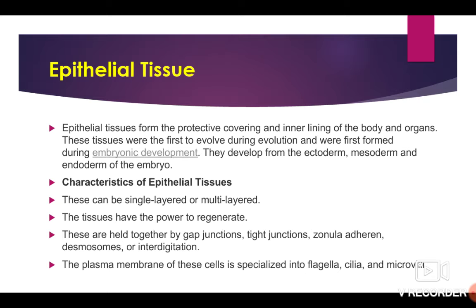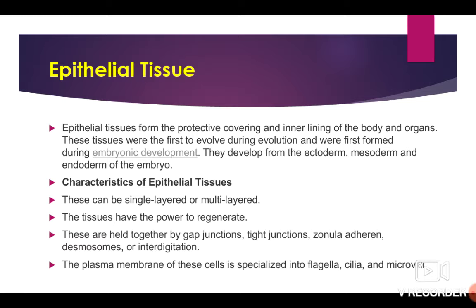Epithelial tissue. Epithelial tissues form the protective covering and inner lining of the body and organs. These tissues were the first to evolve during evolution and were first formed during embryonic development. They developed from the ectoderm, mesoderm and endoderm of the embryo.